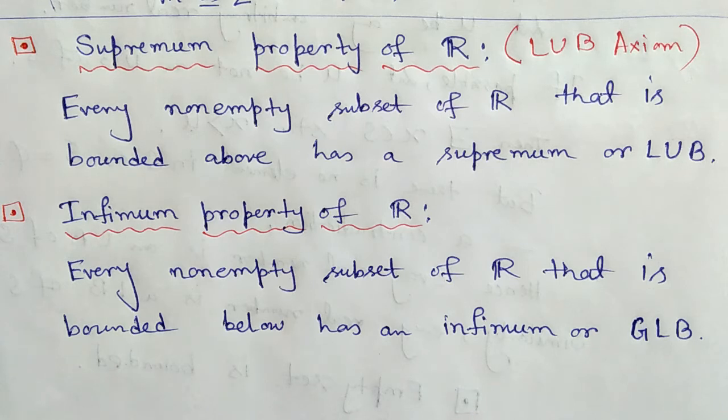Now the final point which I want to tell is that if our given set S is a finite non-empty set, then sup S and inf S both exist in S. So in case of a finite non-empty subset of R, the supremum and infimum both exist in that set, and we call the supremum the maximum element of S, and the infimum will be called the minimum of S. So in case of a finite non-empty set, a set has a maximum and minimum.